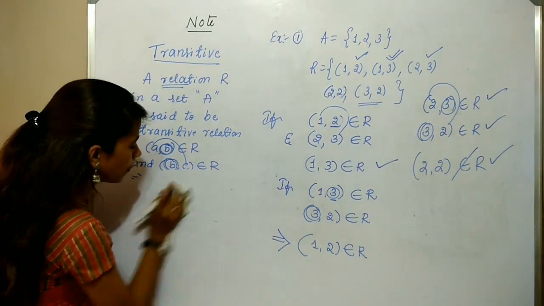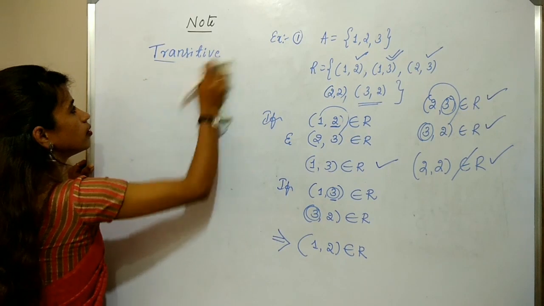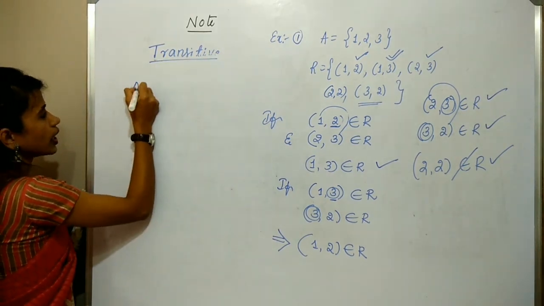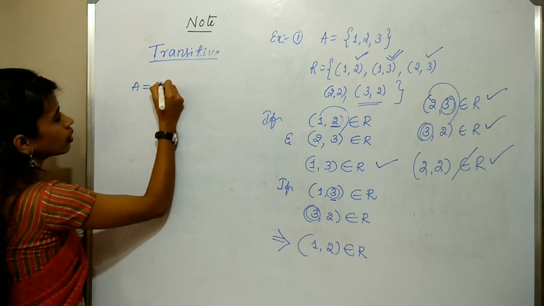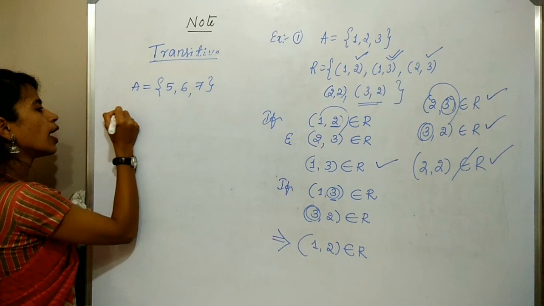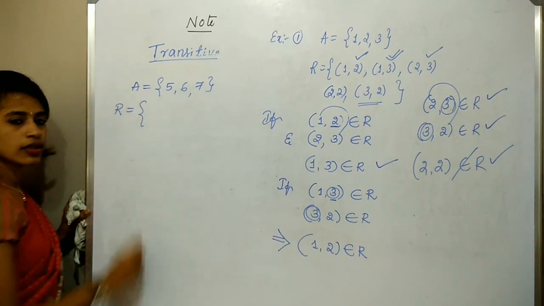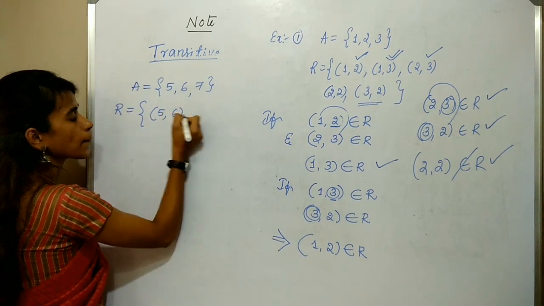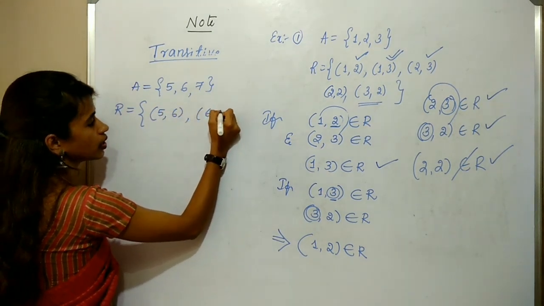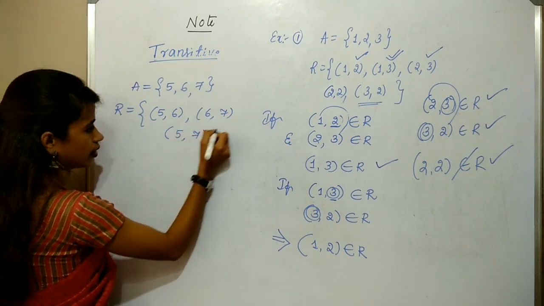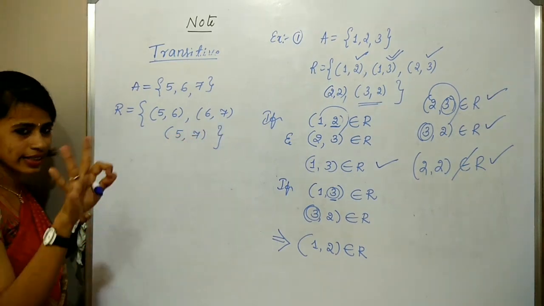Next, second example for transitive. You can take any numbers, say 5, 6, 7, and let us define the relation R as {(5, 6), (6, 7), (5, 7)}. I am taking only three elements.